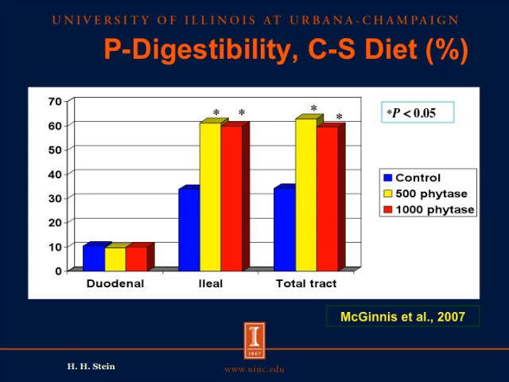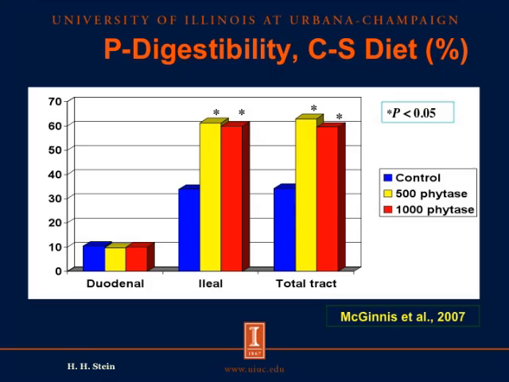And in a second experiment that was published in 2007, 3 different diets were used. We had a control diet, which is shown in the blue bars. That's a straight corn soybean meal diet. Then we have that same diet with 500 units of phytase. That's the yellow bars. And finally, we had the control diet with 1,000 units of phytase. That's the red bars. And the phytase that was used in the diets with 500 and 1,000 units of phytase was Optifos. We can see here that there's very little disappearance of phosphorus prior to the duodenum, less than 10%, and there's no difference between the 3 diets.